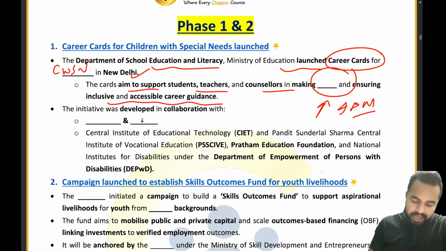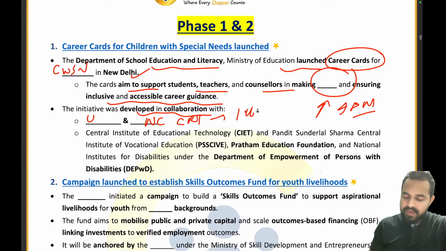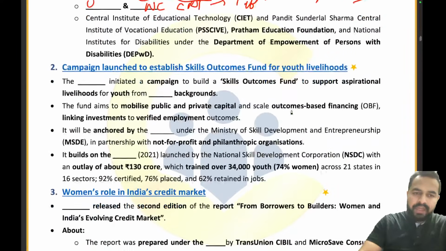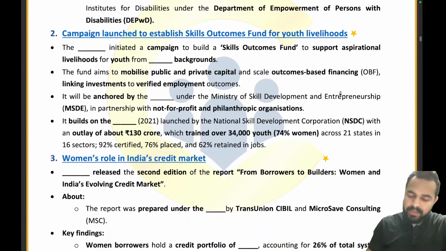Absolutely right. Now moving ahead, the initiative was developed in collaboration with UNICEF and NCERT, and NCERT, I told you, was established in 1961. Yesterday we covered that it has been allowed to act as a deemed to be university. Absolutely right. Now moving to the next article, campaign launched to establish skill outcome fund for youth livelihoods.